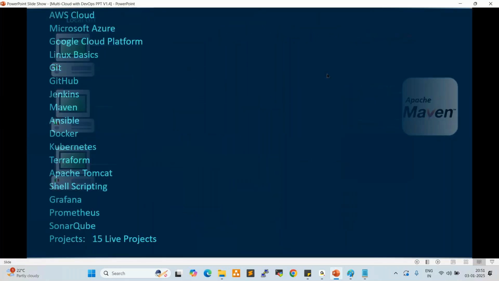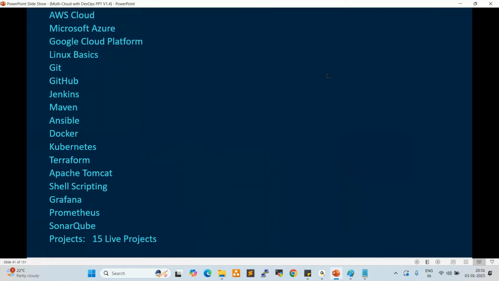In our course, these are the tools we are going to learn. Three clouds will be covered: AWS, Azure, and Google Cloud. Linux also will be covered, only 3 to 4 days. Whatever commands and services are required for a DevOps engineer or cloud engineer will be covered in Linux. After that, Git, GitHub, Jenkins, Maven, Ansible, Docker, Kubernetes, Terraform, Apache Tomcat, and shell scripting will also be covered. Grafana, Prometheus, SonarQube, all these tools will be covered.